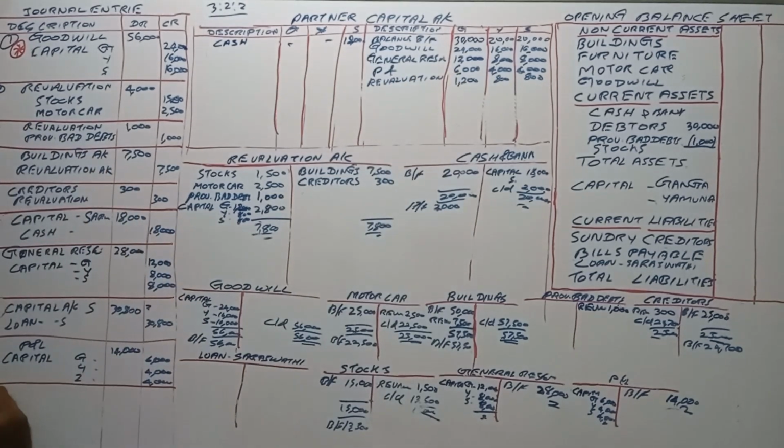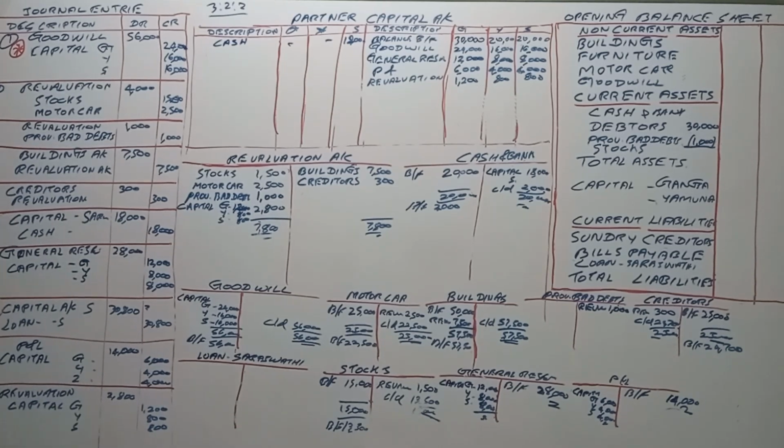That also we have to pass the journal entry, right? Revaluation account debit, and capital account of G, Y and S. Revaluation account debit 2,800 and 1,200 and 800 and 800.